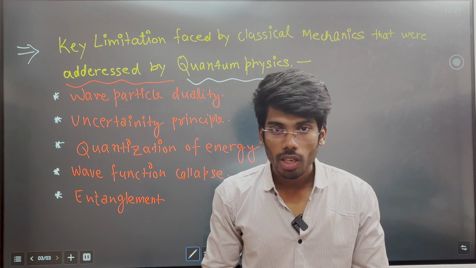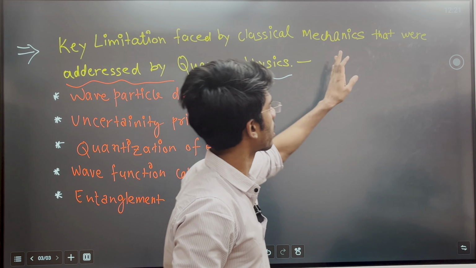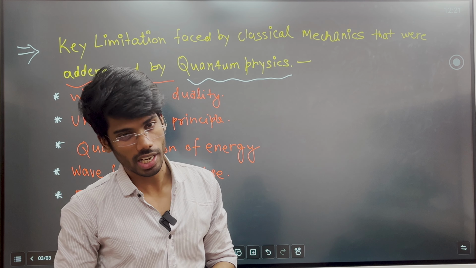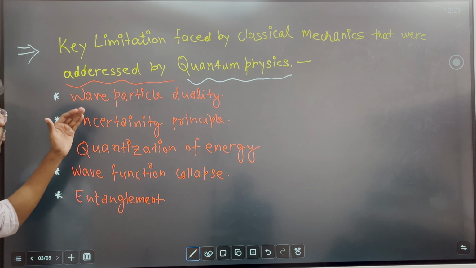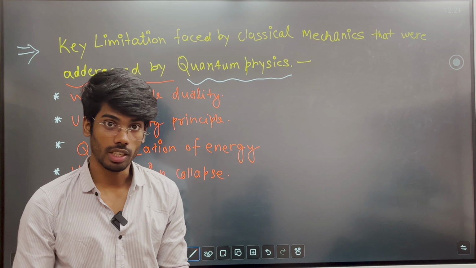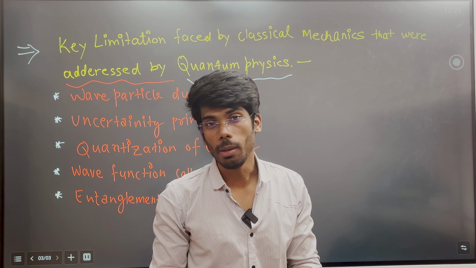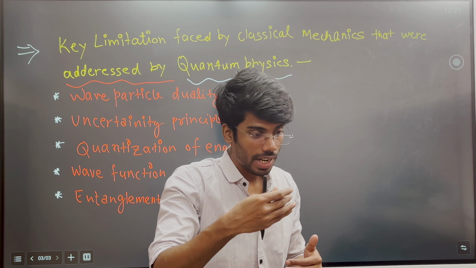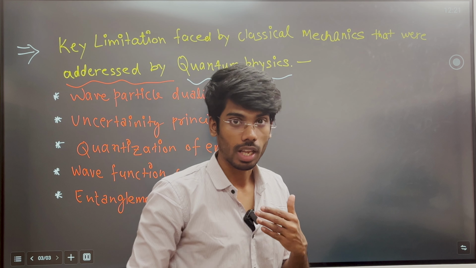Okay, so now let's see the key limitations faced by classical mechanics that were addressed by quantum mechanics. The first is wave particle duality. We have already discussed in the beginning that an electron or particle may behave as a wave, and radiation, which is a wave, or light, may behave as a particle, right?